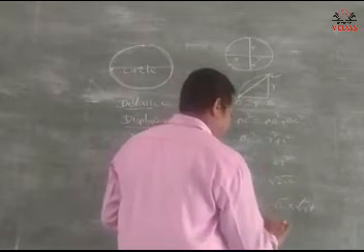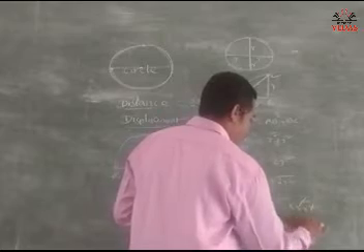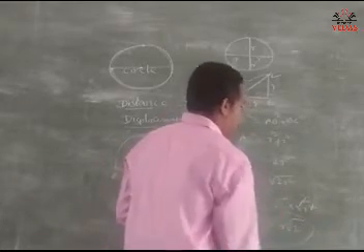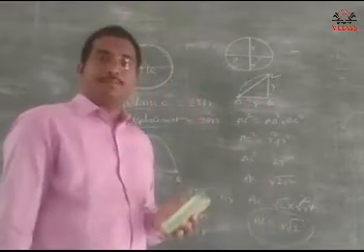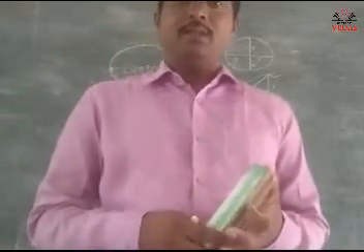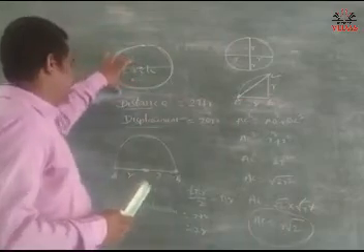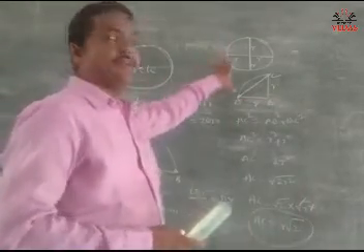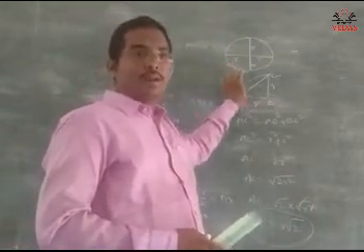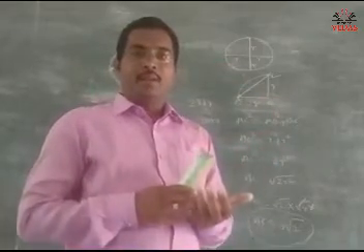So AC is equal to r root 2. So this is the displacement of the quarter circle. One is the circle, the semicircle, and the quarter circle. So this is about distance and displacement.